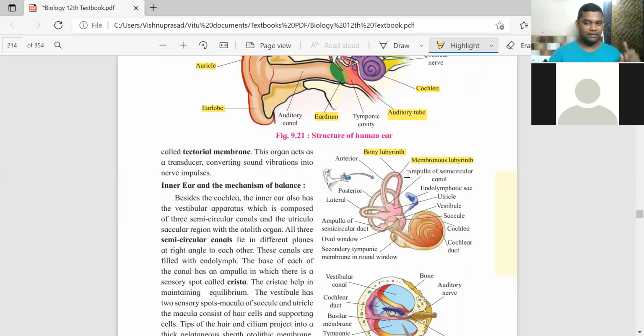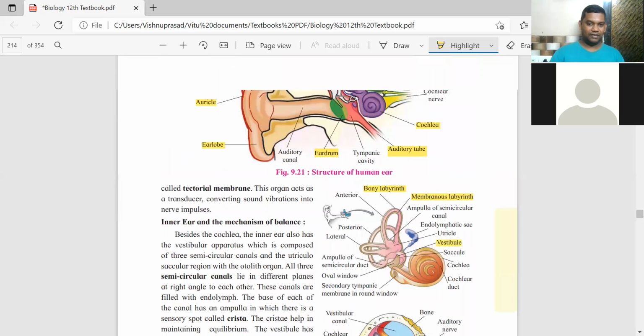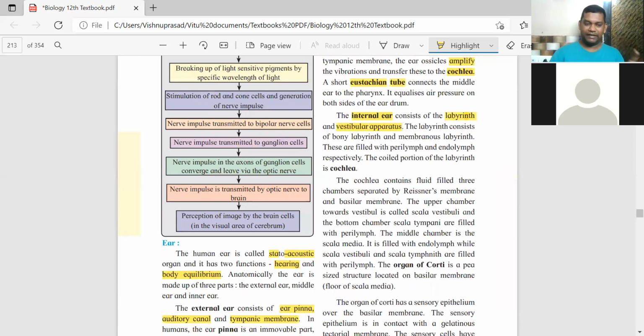See the parts where they are pointing out. The other thing is the vestibular apparatus, the inner part, labelled as the vestibule. We'll come to that; it is slightly complicated.